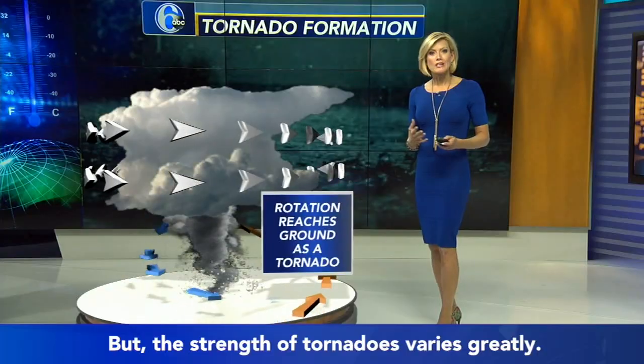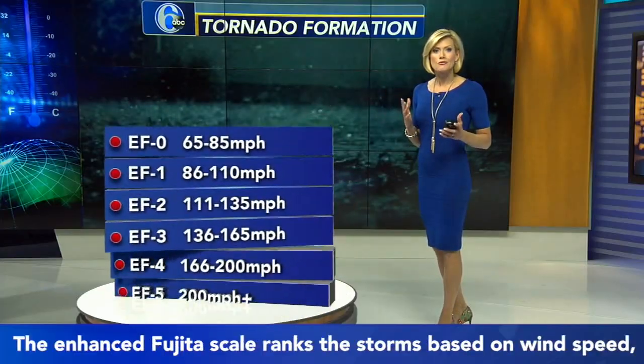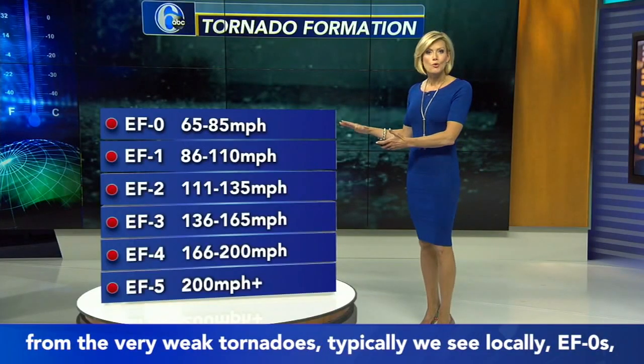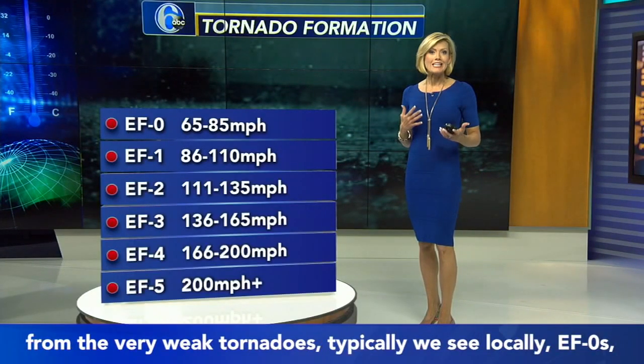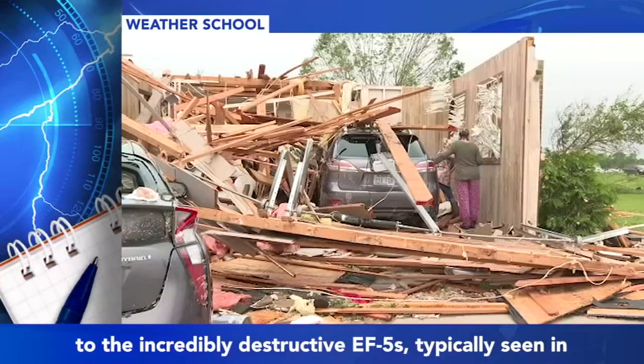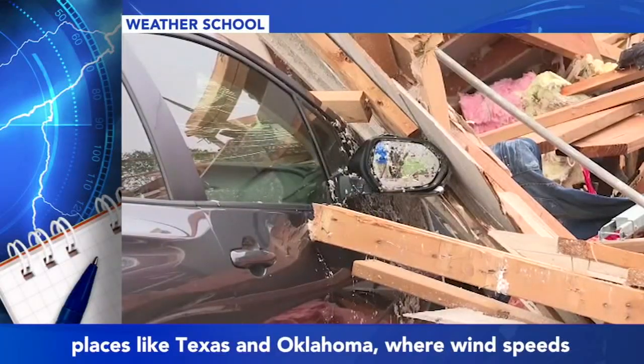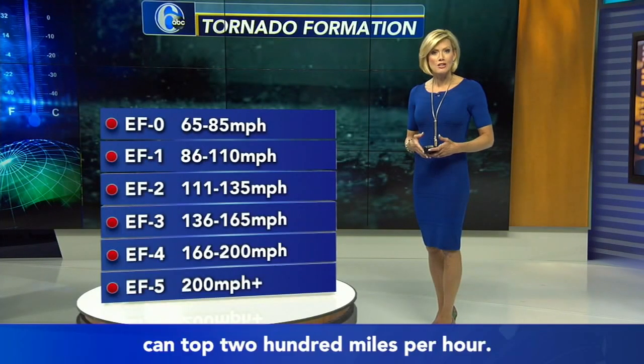But the strength of tornadoes varies greatly. The Enhanced Fujita scale ranks the storms based on wind speed, from the very weak tornadoes typically we see locally, EF0s, to the incredibly destructive EF5s, typically seen in places like Texas and Oklahoma, where wind speeds can top 200 miles per hour.